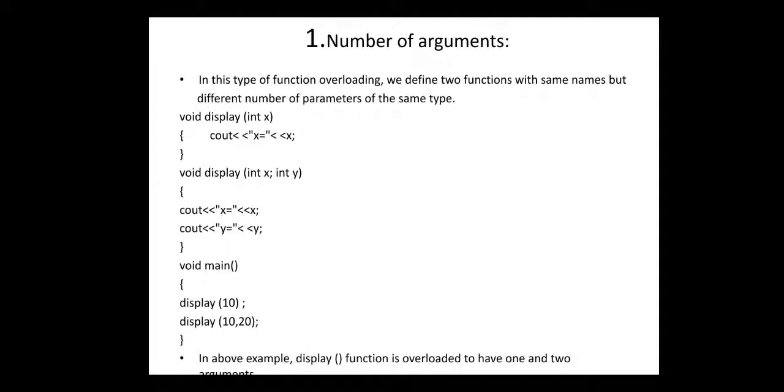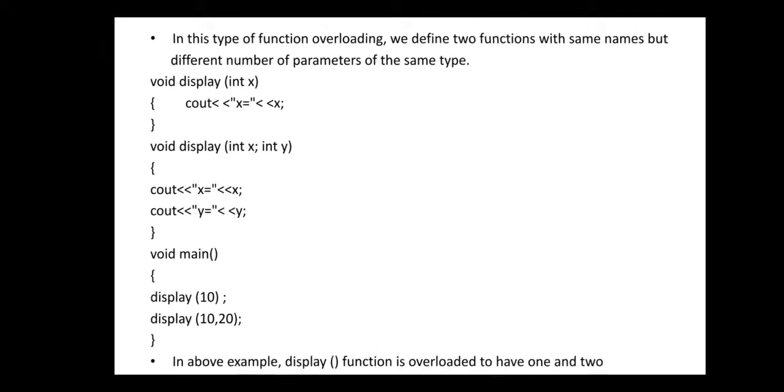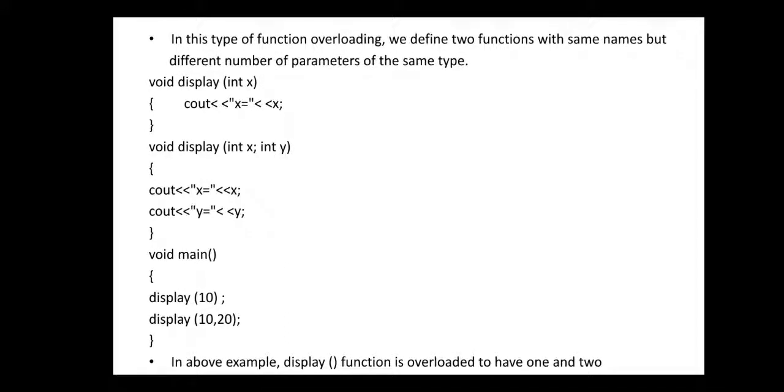In this type of function overloading, we define two functions in the same class with the same name, but the arguments we pass to those functions are different, that is, the number of arguments is different. Check here, we overload the function display. In the same class we try to overload the function display, but in the first display function